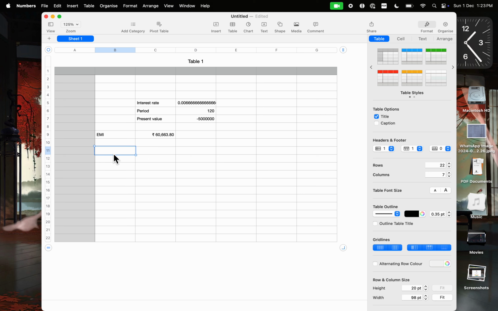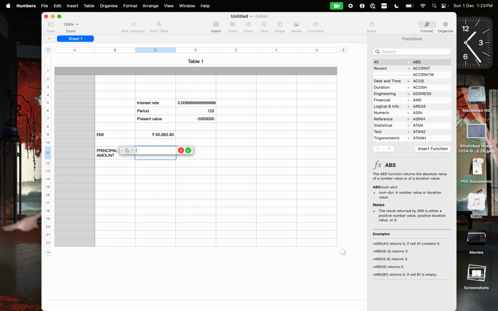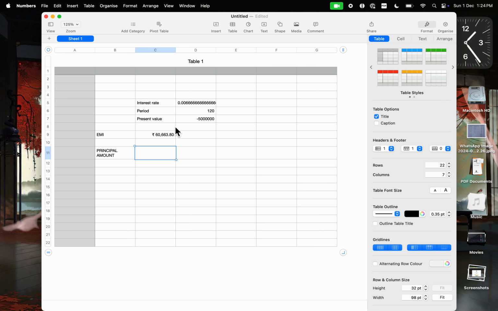So suppose you want to know your principal amount, right? Now, for the principal amount, what are you doing? You're using something called PPMT, right? So if I write PPMT, it says, before that we will write one more number of period. What is the period for which you want to know the principal amount? That is the first month or second month or fifth month, what should be the principal?